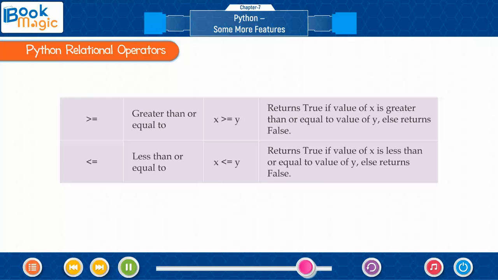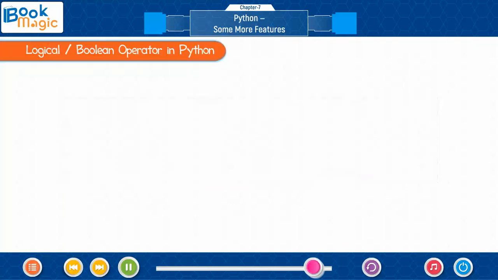Greater than or equal to returns true if value of x is greater than or equal to value of y, else returns false. Less than or equal to returns true if value of x is less than or equal to value of y, else returns false.